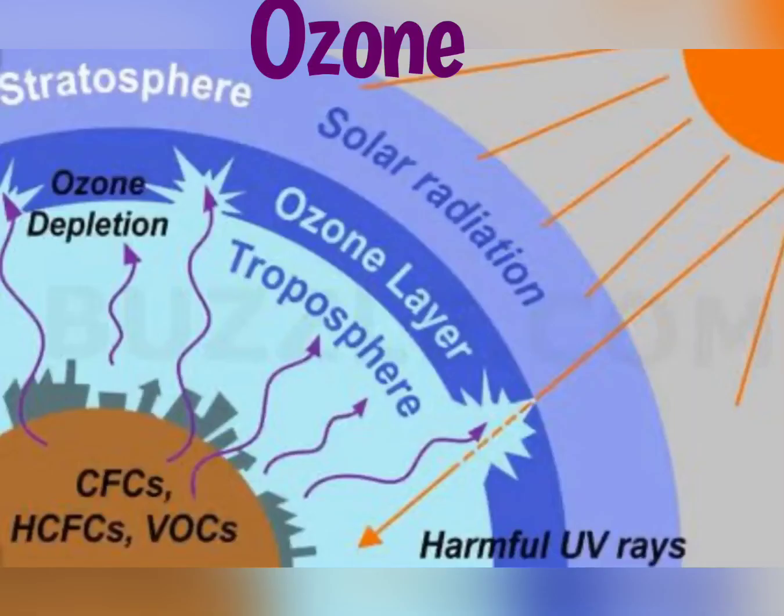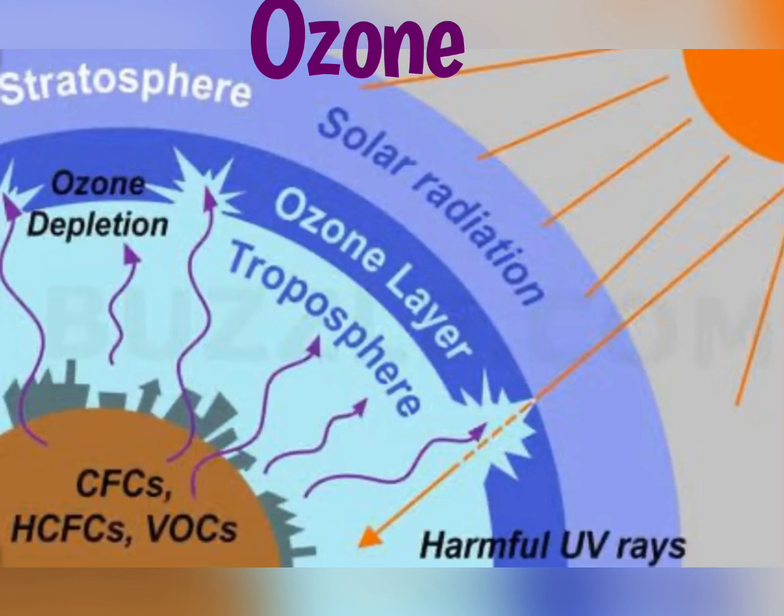Now students, let us move to the last topic of our chapter, that is ozone. You know that ozone layer protects us from harmful ultraviolet radiation. Now let us study in detail about this ozone. Ozone contains 3 atoms of oxygen and its formula is O3. It protects us from harmful ultraviolet radiations by not allowing ultraviolet radiations to enter the Earth's surface.